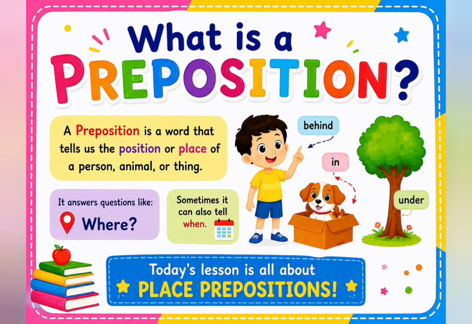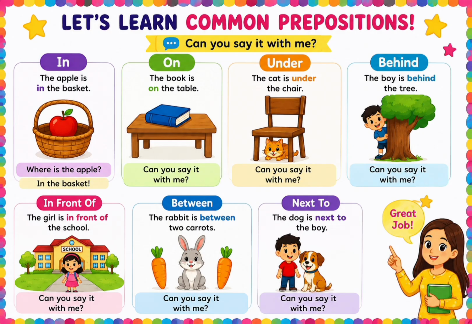So, bachcho, what is a preposition? A preposition is a word that tells us the position or place of a person, animal or thing. It answers questions like where. Sometimes it can also tell when. Today's lesson is all about place prepositions, bachcho. Now I am going to show you some examples so that you are able to understand the prepositions properly.